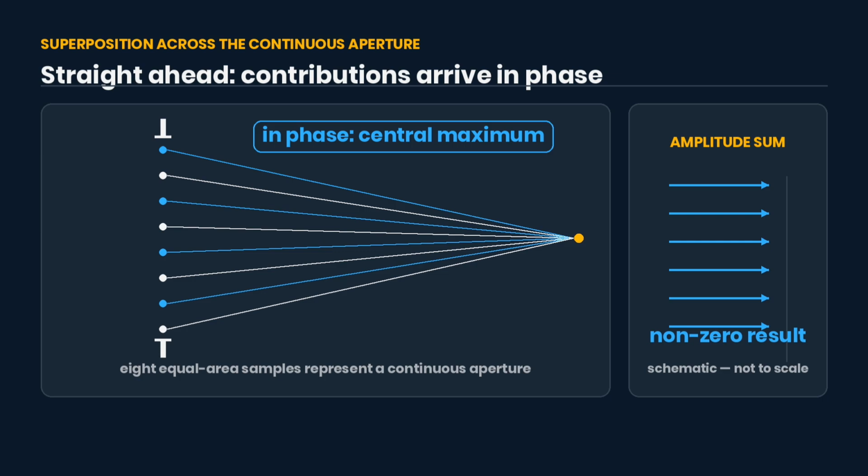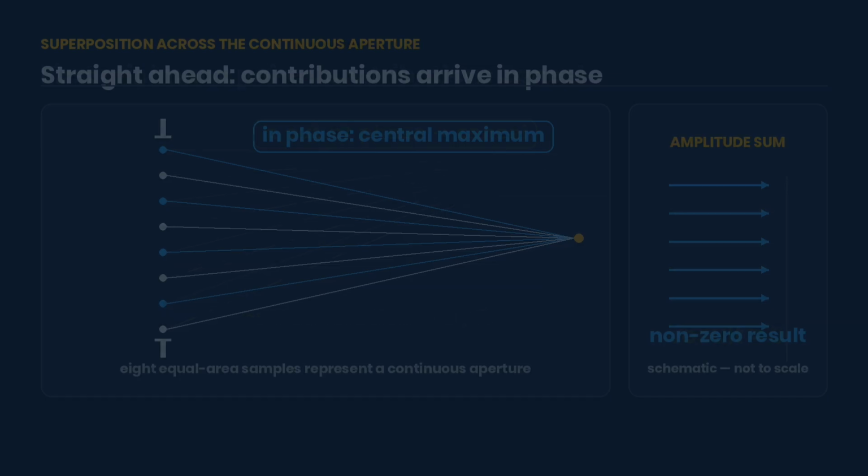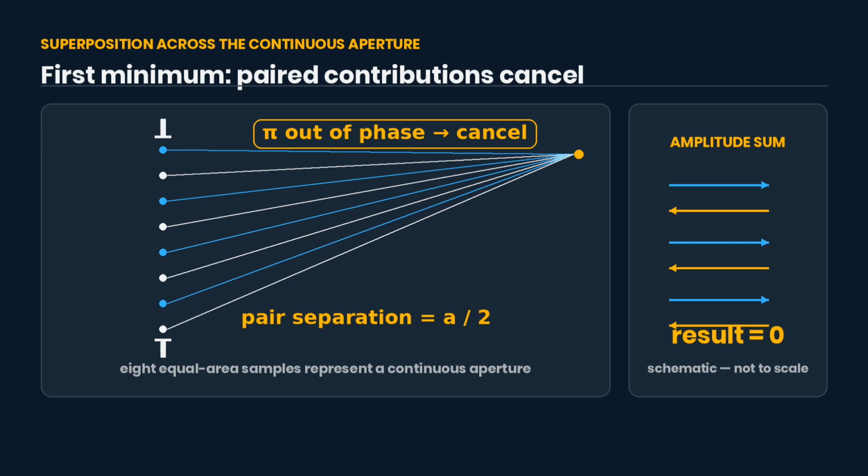Reset the optical slit so it is still many wavelengths wide, and place the screen far away. Contributions from the whole continuous aperture overlap. Straight ahead, they arrive in phase and form the central maximum. At the first dark minimum, pair each contribution from one half of the aperture with one from half a slit width away. Each pair arrives half a cycle out of step and cancels.